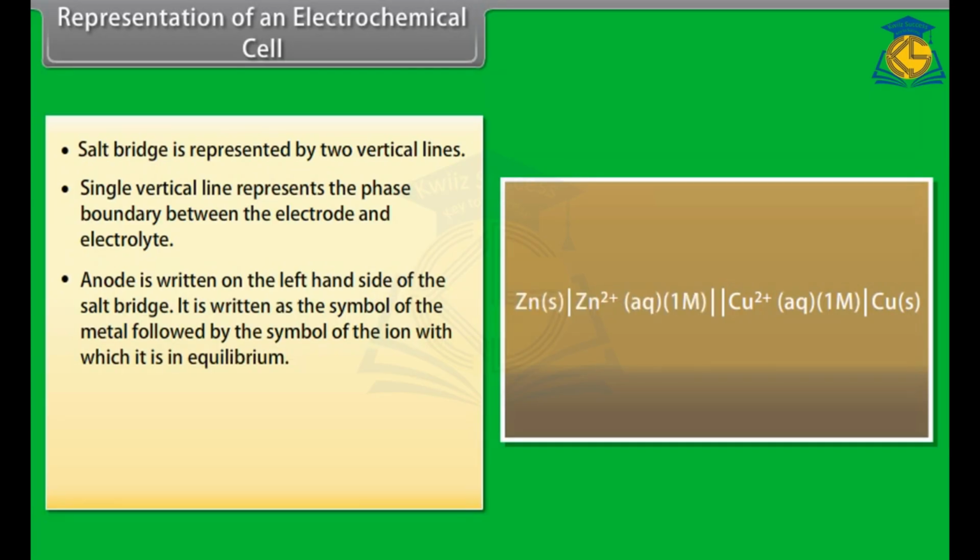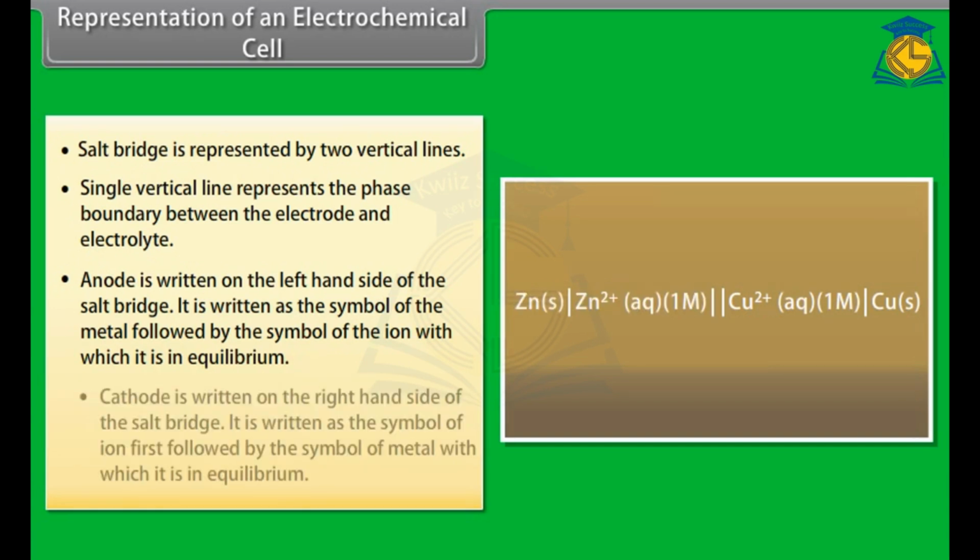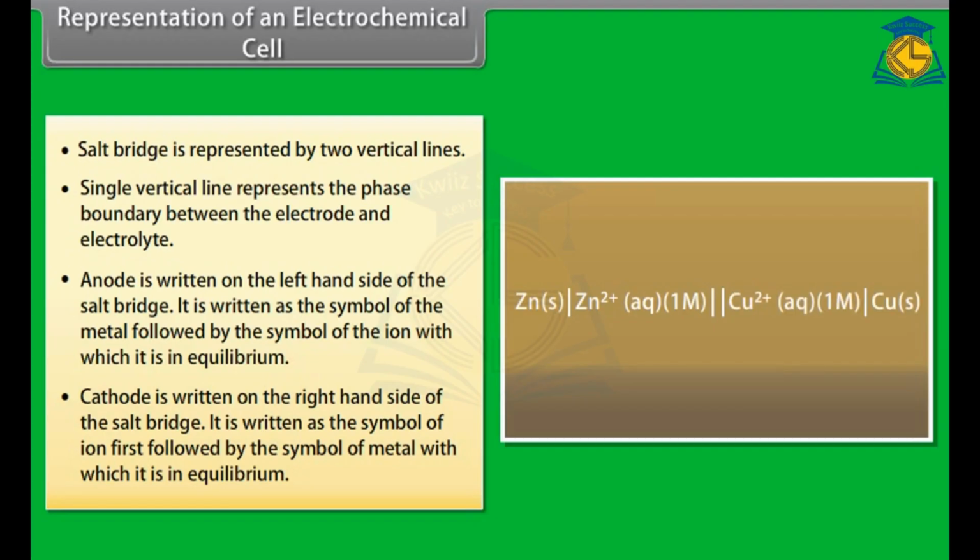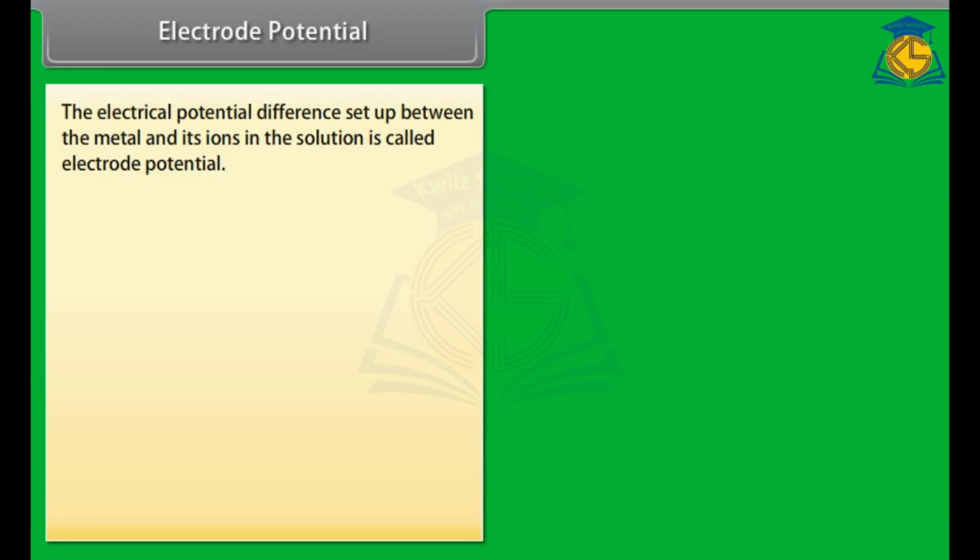It is written as the symbol of the metal followed by the symbol of the ion with which it is in equilibrium. Cathode is written on the right-hand side of the salt bridge. It is written as the symbol of ion first, followed by the symbol of metal with which it is in equilibrium. Electrode potential. The electrical potential difference set up between the metal and its ions in the solutions is called electrode potential.